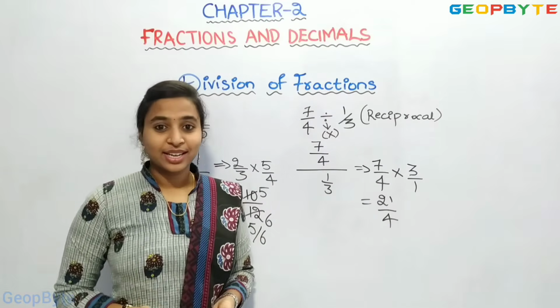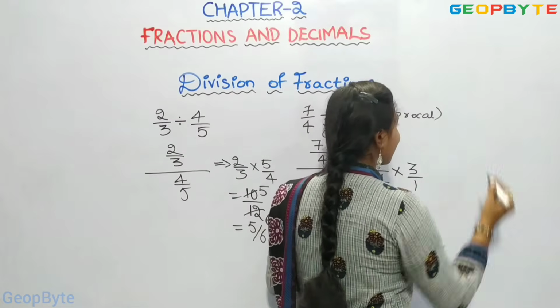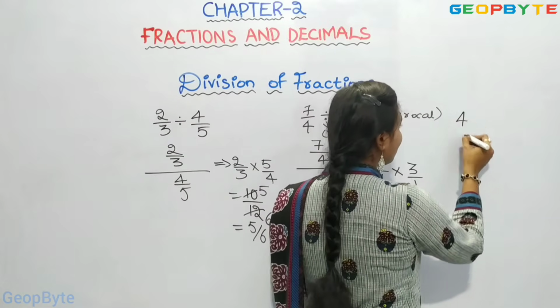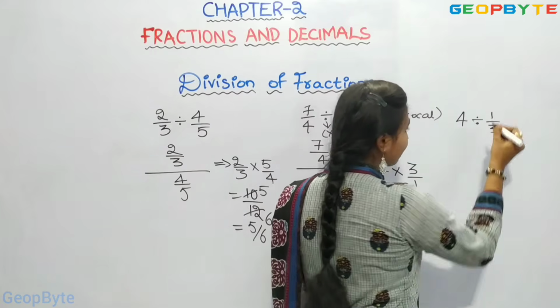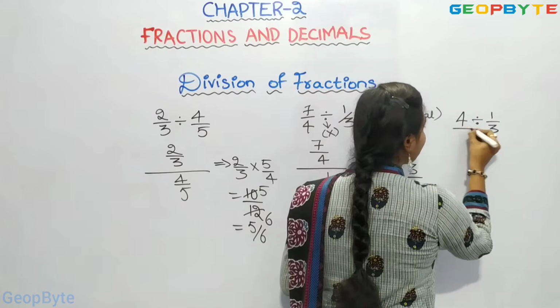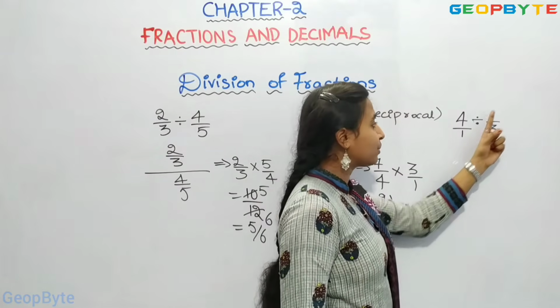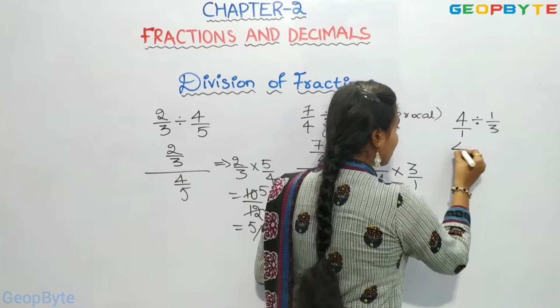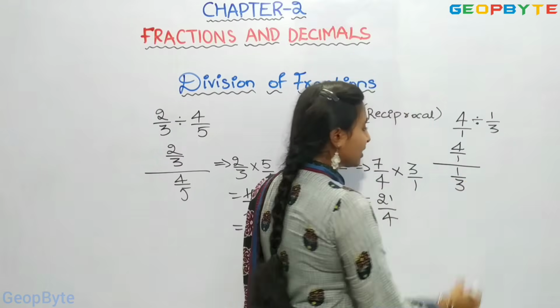Now, let us see a fraction and a whole number. Let us take the whole number 4 divided by the fraction 1 by 3. We assume that here it is 1, so 4 by 1 divided by 1 by 3.